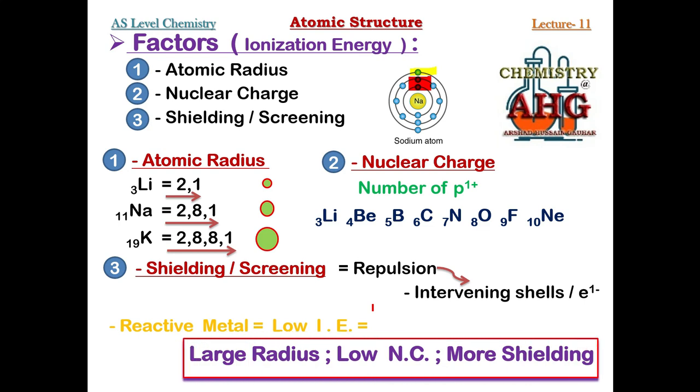That's it. In the next lecture we will talk about questions based on these 3 factors. But just remember, ionization energy depends on 3 factors. When ionization energy is low, the radius is large, nuclear charge is low, and shielding is more.